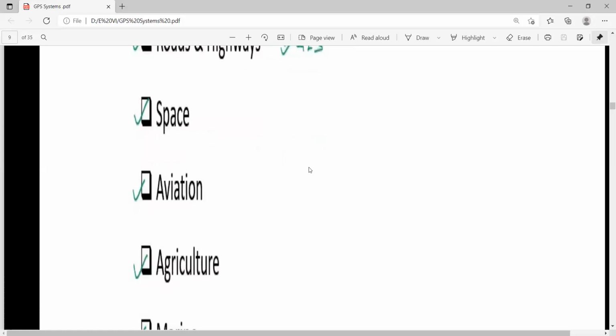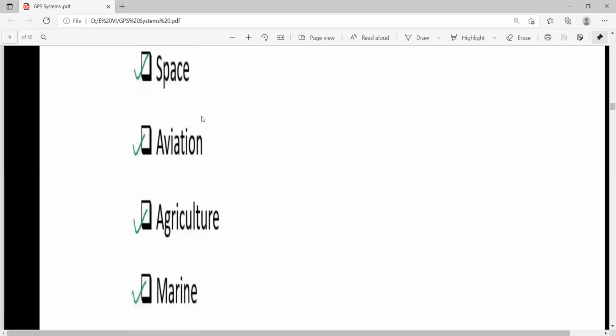Even in the space, aeroplane people also use the GPS system. Space aviation also belongs to the aeroplane-related systems.